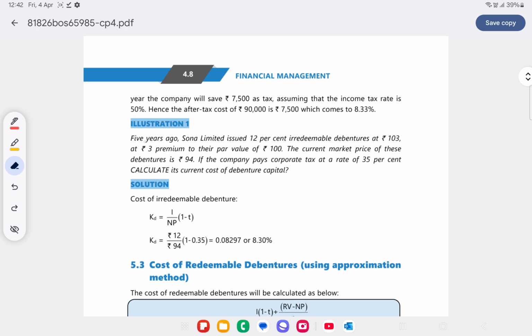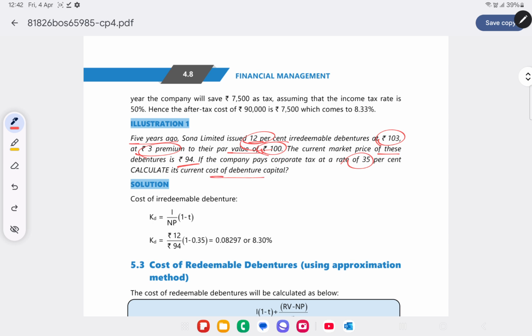Illustration 1: 5 years ago, Sona Limited issued 12% irredeemable debentures at 103, at 3 premium to their par value of 100. The current market price of these debentures is 94. If the company pays corporate tax at the rate of 35%, calculate the cost of debenture capital.